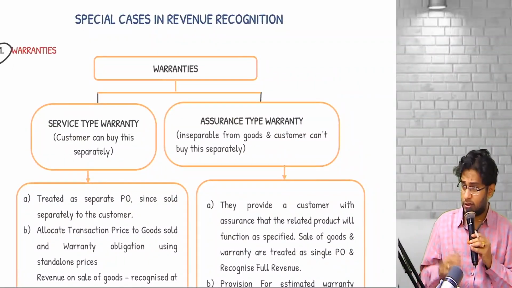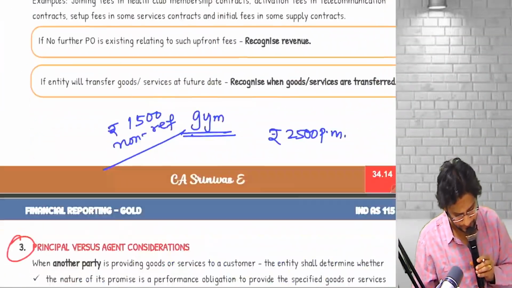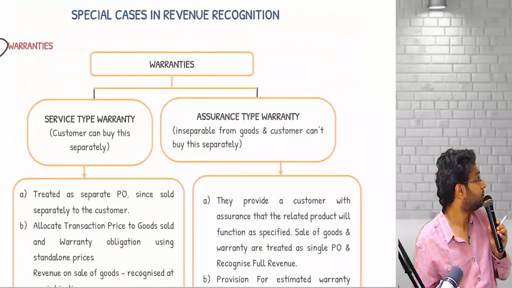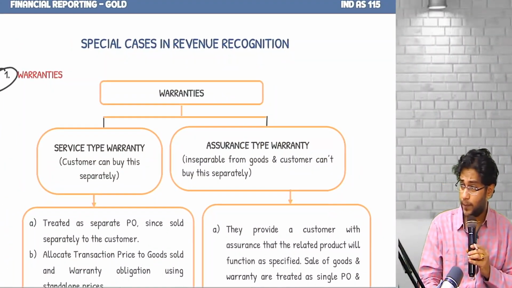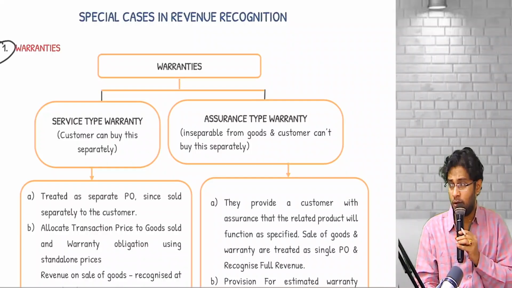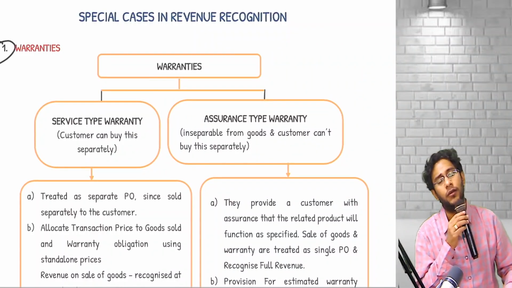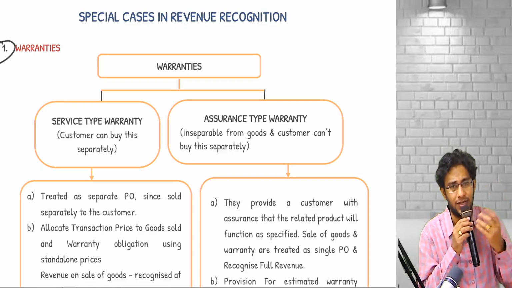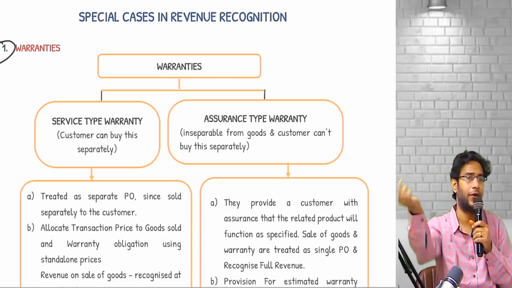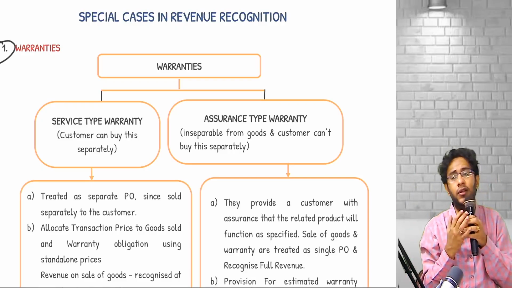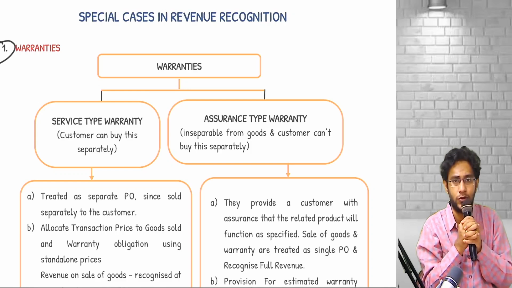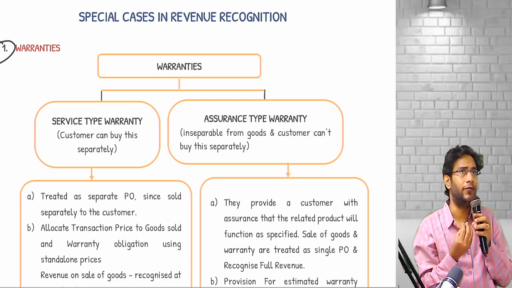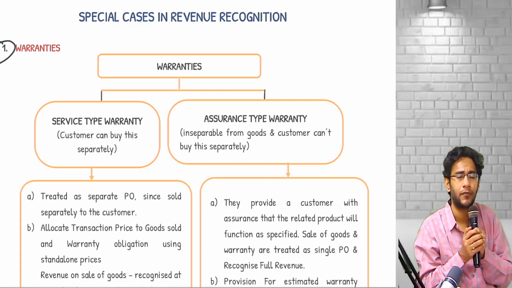Come to special case number 1, which is warranty. Page number 34.14. Warranty. Now, whenever you sell any product, the seller gives warranty to the buyer, the customer. Two types of warranty will be there. One is a warranty which is inseparable from the goods. For example, you buy a TV. You purchase a TV whose price is 8 lakh rupees, big TV.